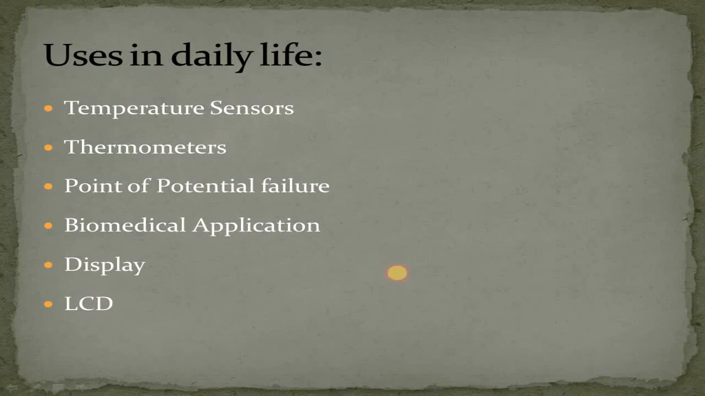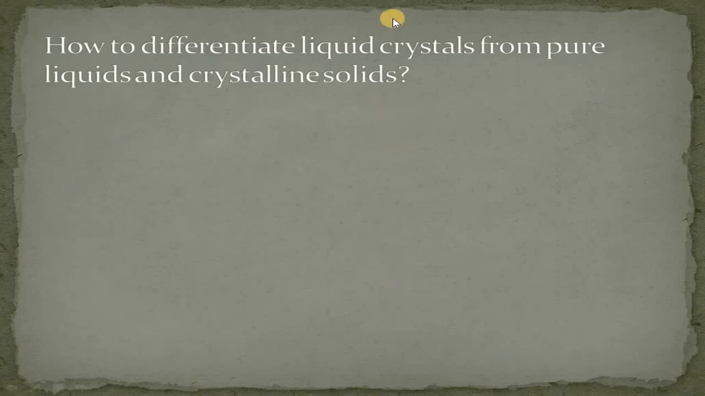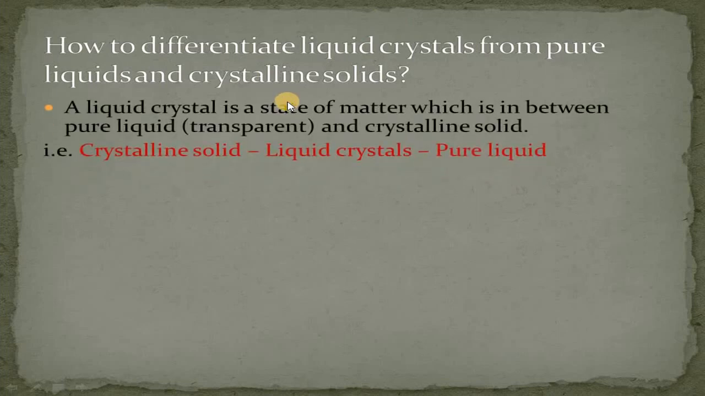And the last one we have is how we can differentiate liquid crystals from pure liquids and crystalline solids. Liquid crystal is basically a state of matter which is in between pure liquid and crystalline solid. It is an intermediate state between both of these. That is, liquid crystal lies between pure liquid and crystalline solids.